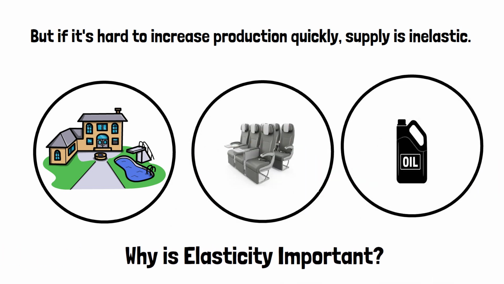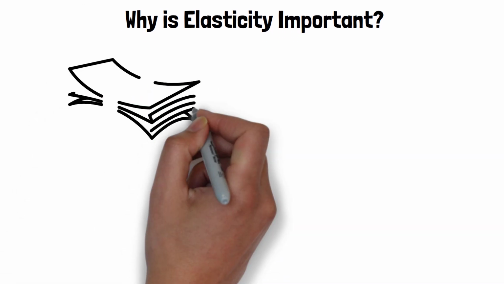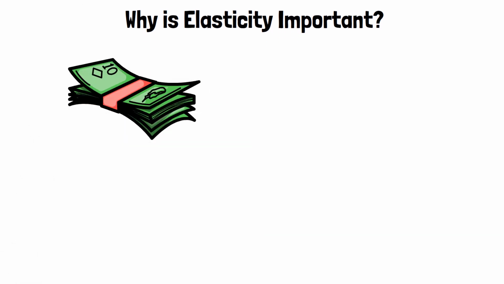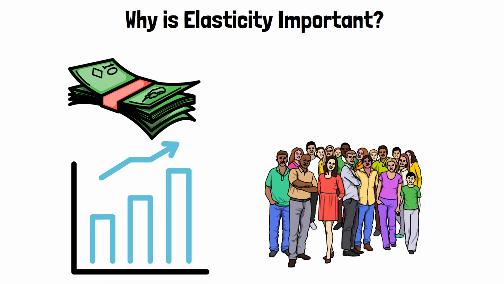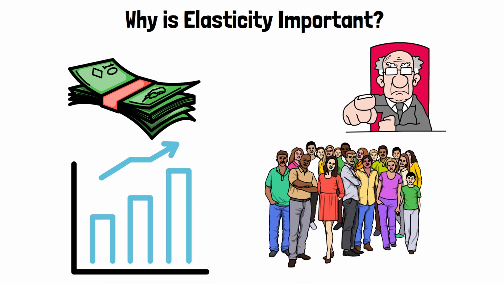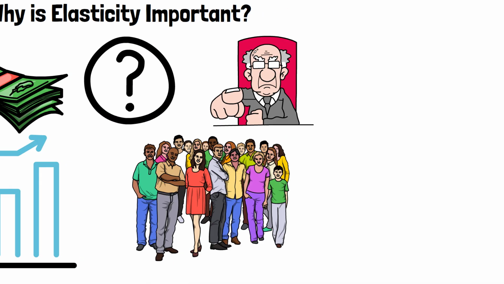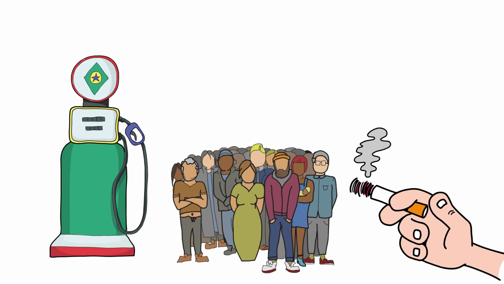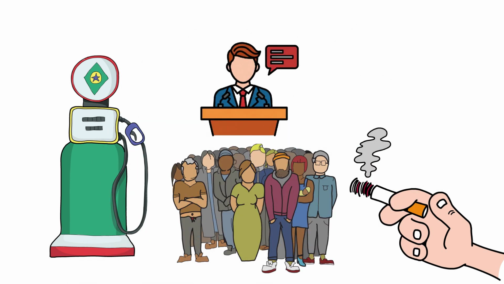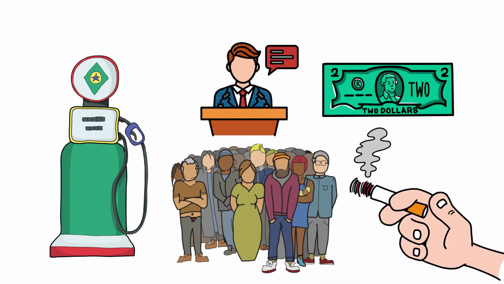Why is elasticity important? Businesses use it to set prices. If demand is inelastic, they can raise prices without losing many customers. Governments use it to tax products. Ever wonder why petrol and cigarettes are heavily taxed? Because people still buy them, they're inelastic. Policymakers use elasticity to predict the impact of price controls or subsidies.